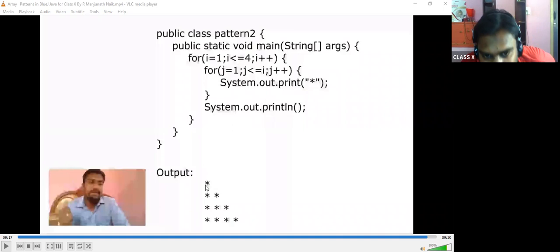So here, instead of the first star, I, instead of the second star, IC, instead of the third star, ICS, instead of the fourth star, ICSE. Okay, here you have to interchange 1 or 2 syntaxes. So when I explain about the character patterns, I'll explain in detail. Hope you got clarity in patterns.